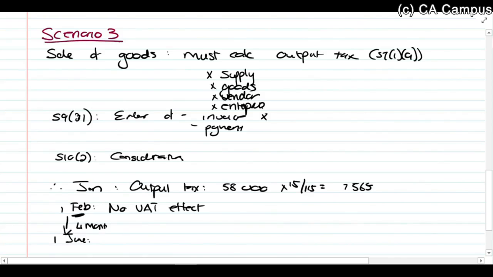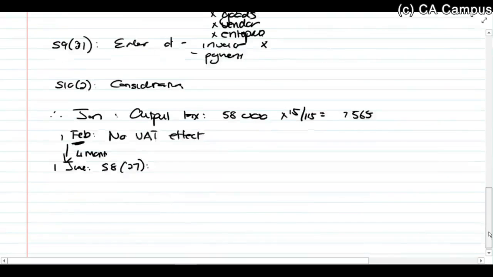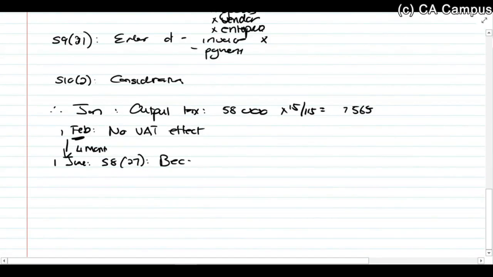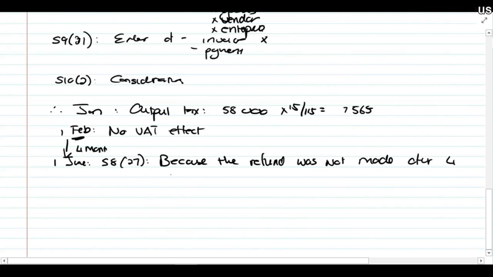So 1st of June. Section 8(27) tells us, because the refund was not made after 4 months, we raise output tax.